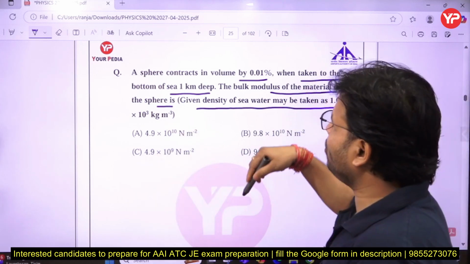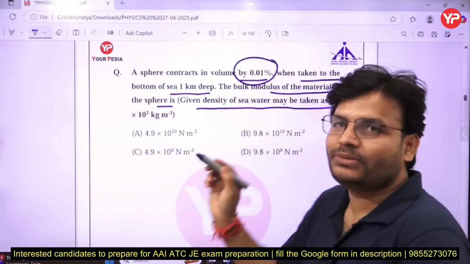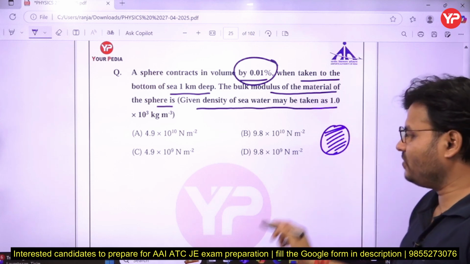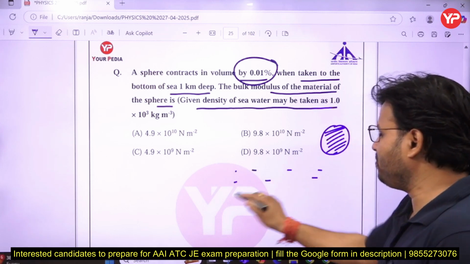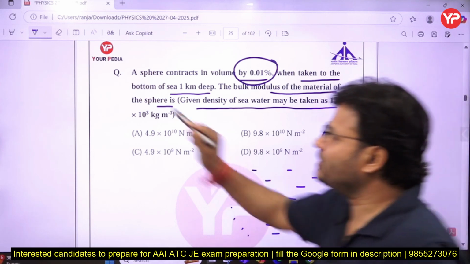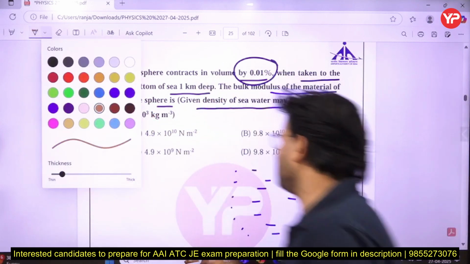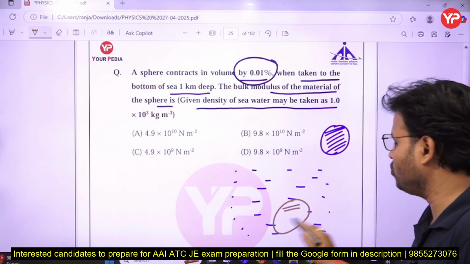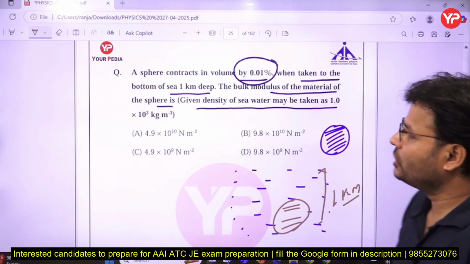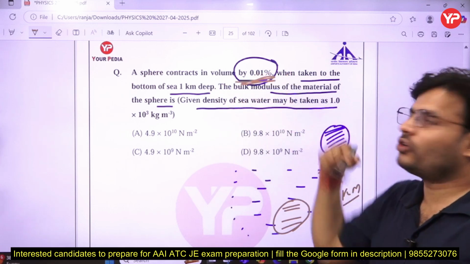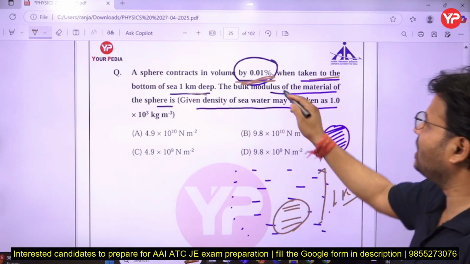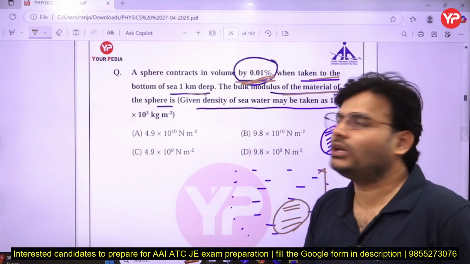Suppose that is the sphere, and you have put it in the sea water, 1 km deep. The volume of the sphere contracts by 0.01% when taken to the bottom of the sea of 1 km depth. What will be the bulk modulus of the material?